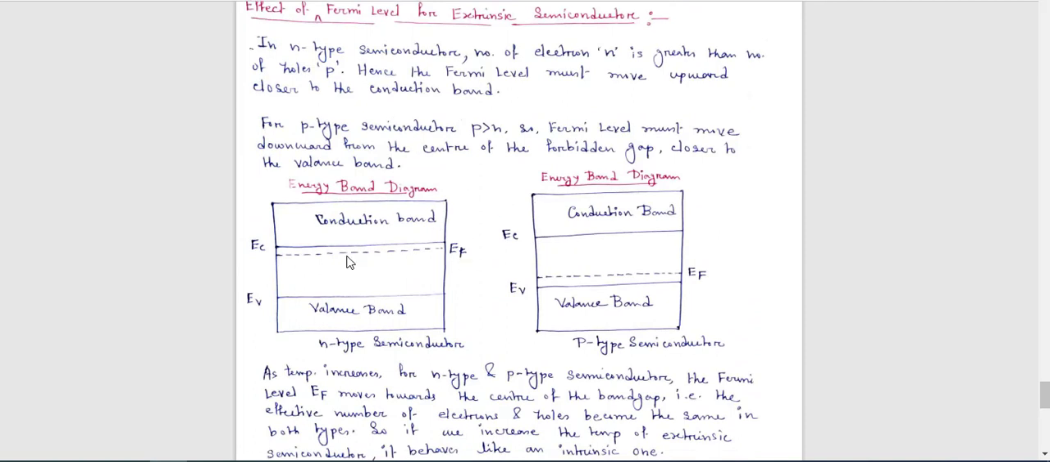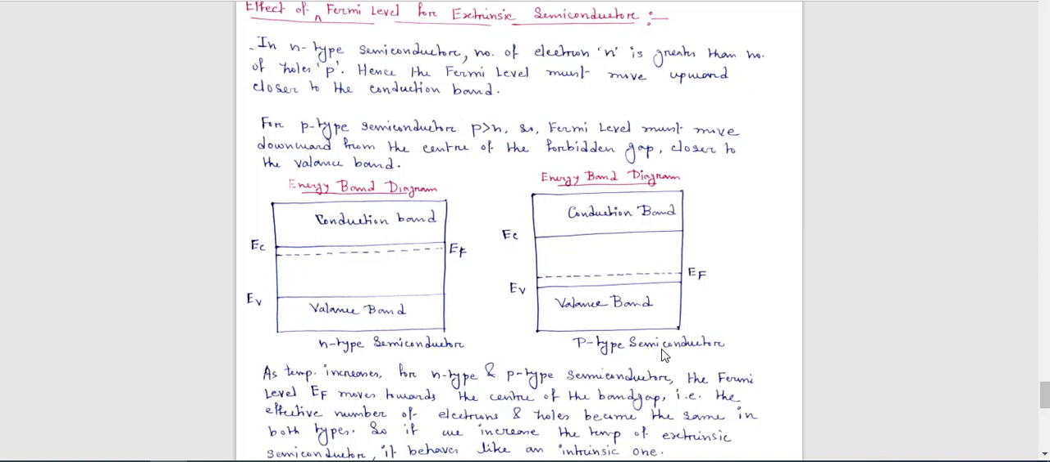Here again you have two energy band diagrams. This is for N-type semiconductor and this one is for P-type semiconductor. N-type semiconductor means you have more free electrons, so majority carriers are electrons. In case of P-type semiconductor, you have fewer free electrons, that means you have more holes.